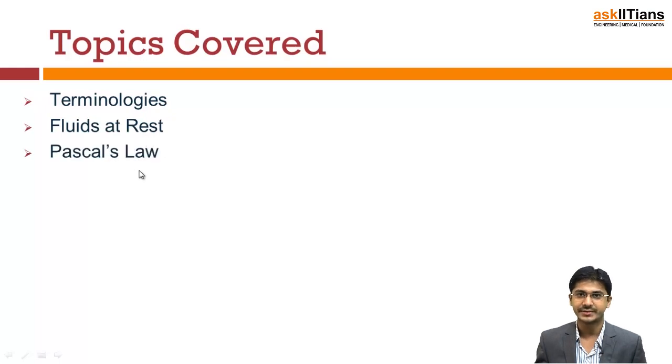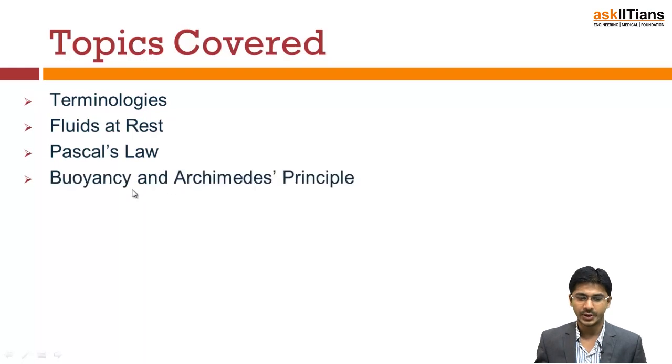Then we will see what exactly is this Pascal's law, the famous Pascal's law. Then we will go ahead with buoyancy and the Archimedes principle, the most revolutionary experiment and guess that happened in the history of physics, and the famous Eureka that is associated with this Archimedes principle. We will see what exactly it says, although you may have some idea from your basic classes, but we will see in detail what exactly Archimedes principle is and how it explains the buoyancy that we see in and around the objects in the fluid. Then we will move ahead.